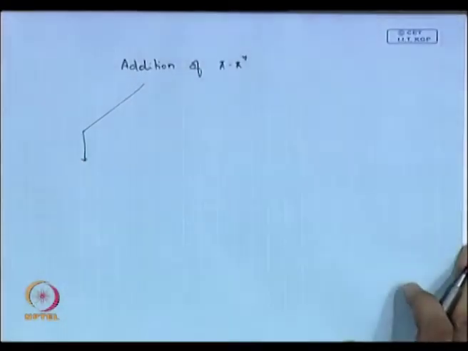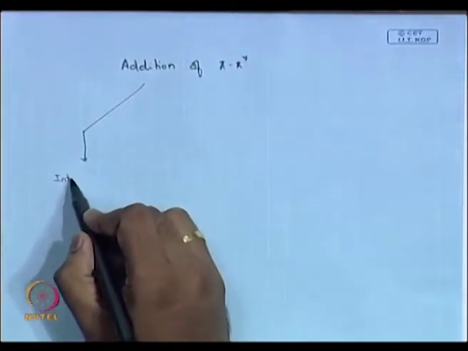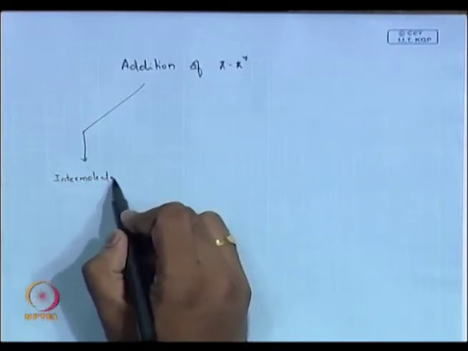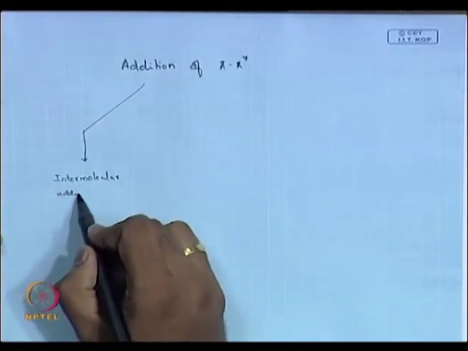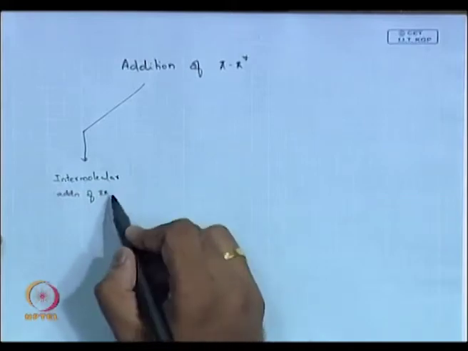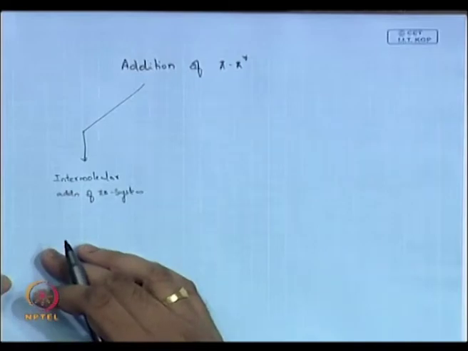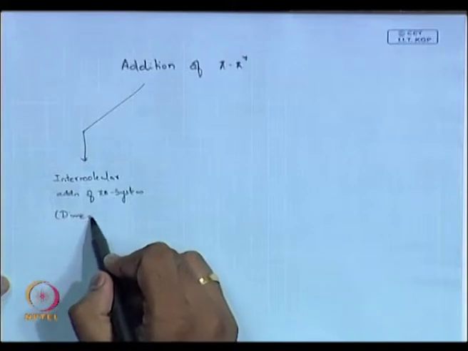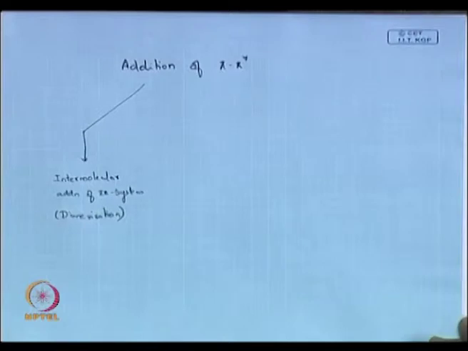First, we will be discussing intermolecular addition of your pi system. Mostly you will see dimerization reactions in this. We see dimerization type of reactions: you take an alkene, and it undergoes dimerization.